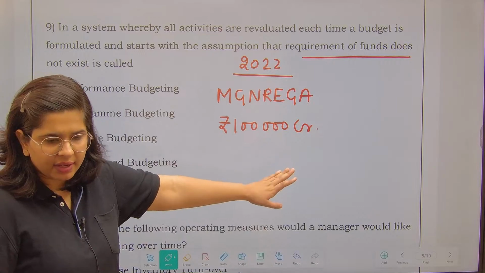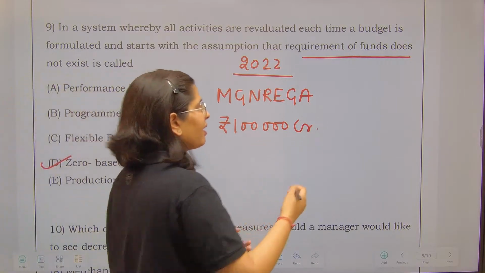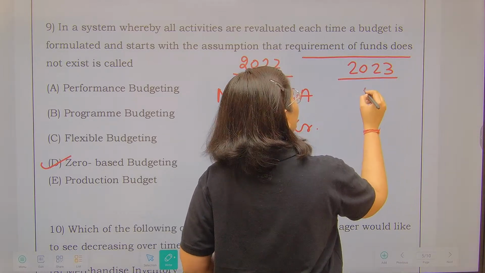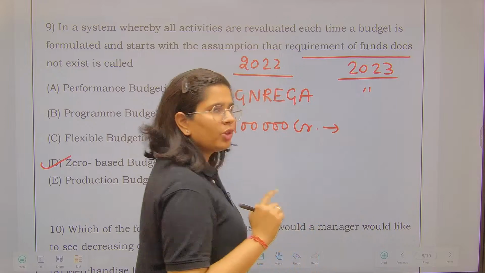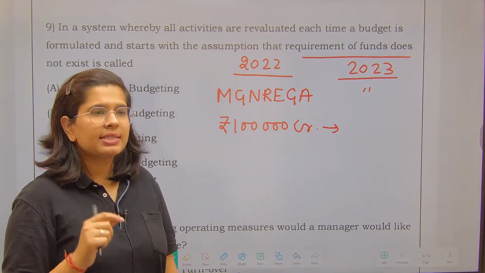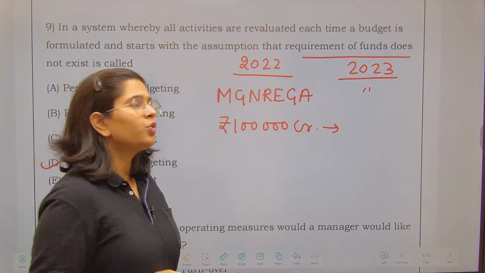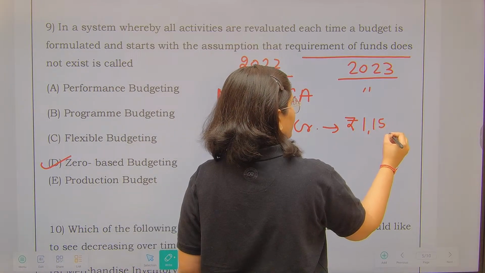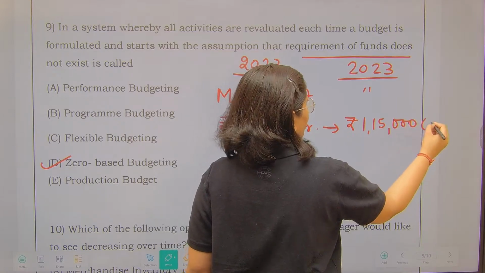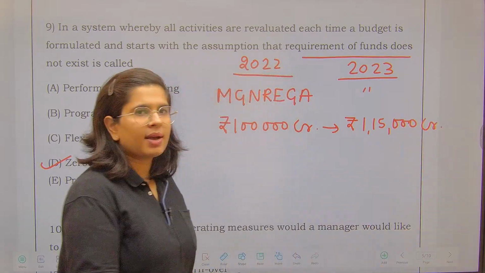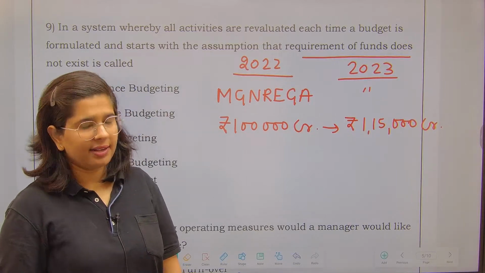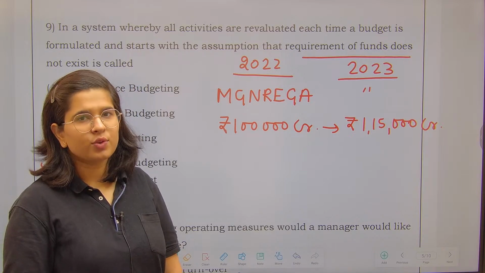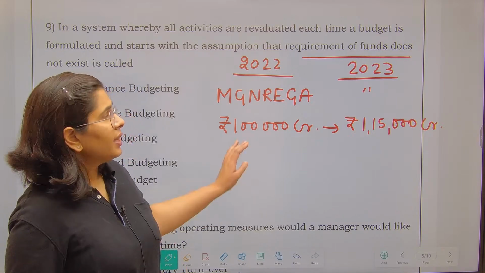Now, when government is making the budget for the next year, that means 2023, government is going to say that last year we spent 1 lakh crores, this means this year we are going to incur 1,15,000 crore. Now please do not say that ma'am you do not know my contribution for Mahatma Gandhi NAREGA is decreasing continuously. I am aware about all of that, but I just want to give my example, so I have given this.